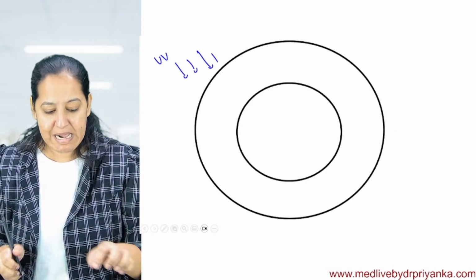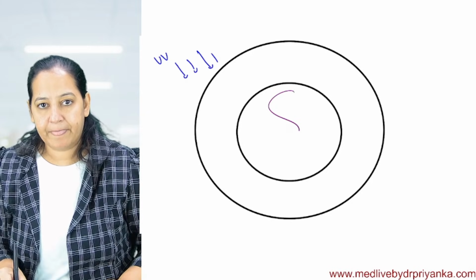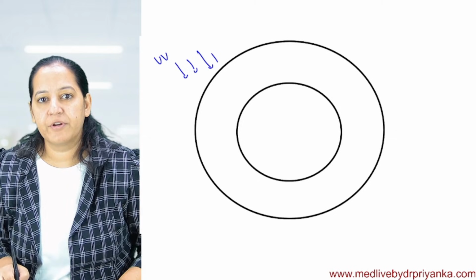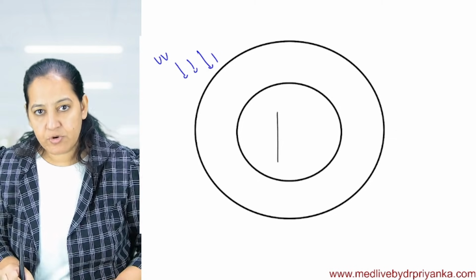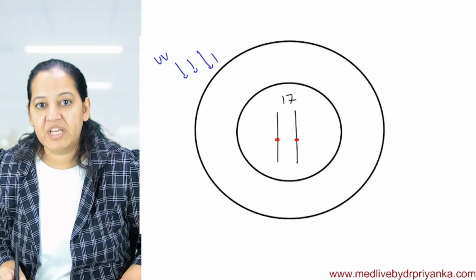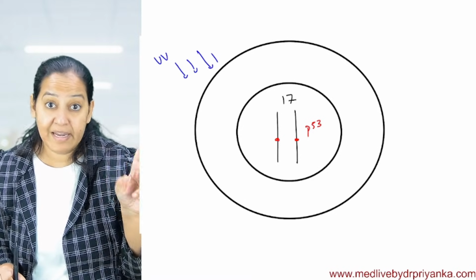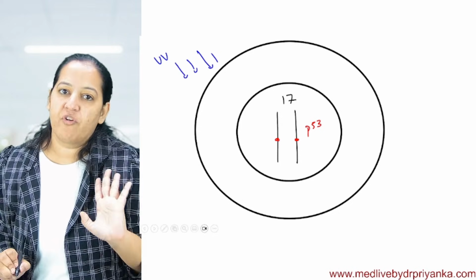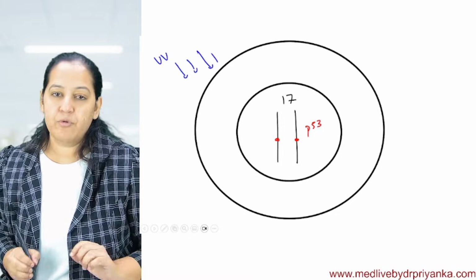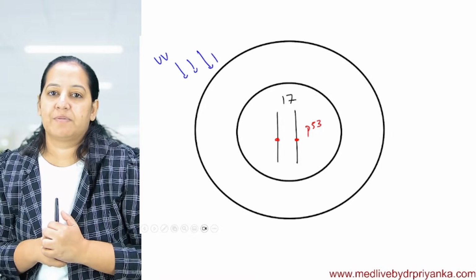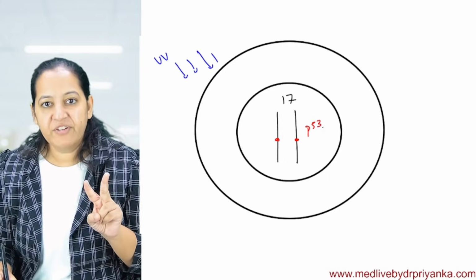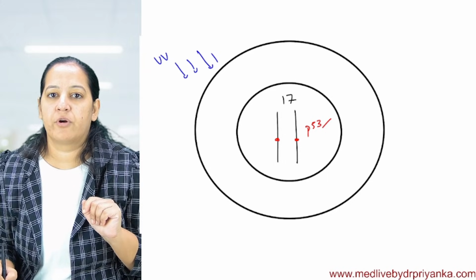It is one of my cells. This is the DNA of my cell. In the DNA, I am not interested in the complete DNA. I am interested in chromosome number 17. So let's draw chromosome number 17, on which the pair of P53 genes is present. Two alleles, so two genes are present, a pair of P53 on the chromosome. There are a total of 23 chromosomes, but I am interested in 17, so I am drawing only 17. You can see P53 is present here also, two copies. And P53 is with the two assistants. I will draw the assistants later.